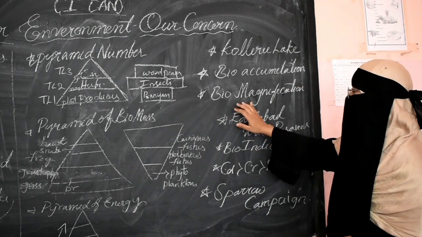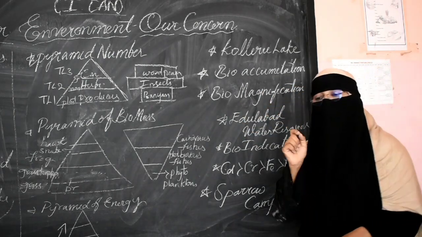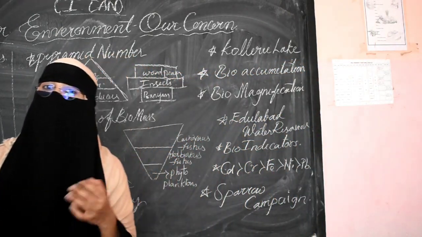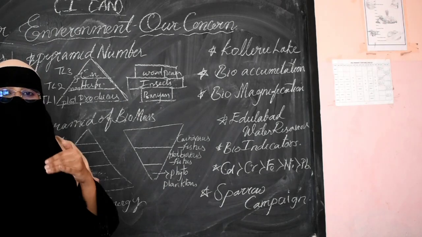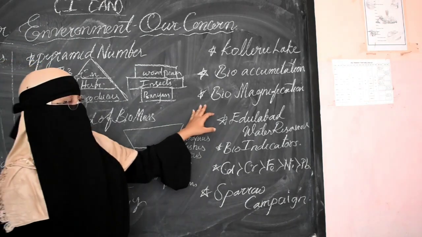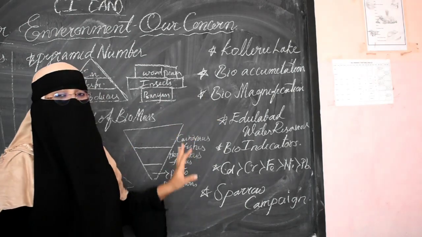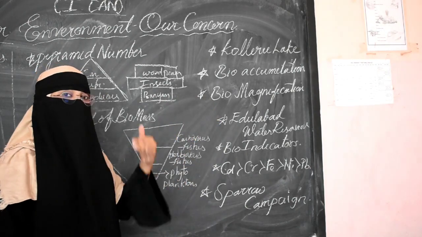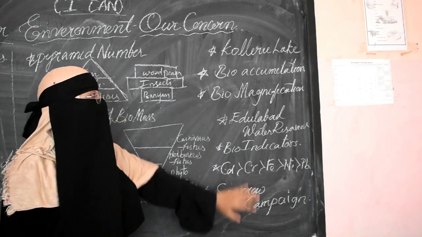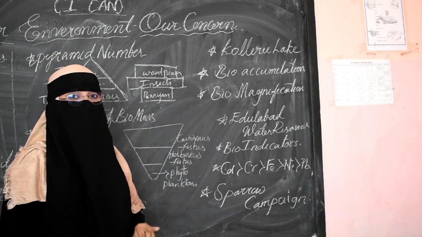Now the next thing is biomagnification. Once these pollutants enter the food chain, they get concentrated at every stage, and that is known as biomagnification. The increasing level of concentration at each trophic level is known as biomagnification.